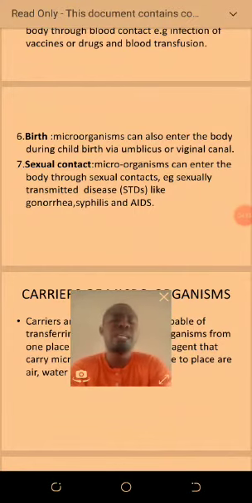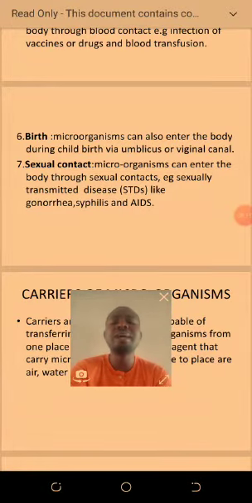Maybe somebody wants to give birth now, and they attend to the person with an infected instrument. Microorganisms can enter that person through that, maybe through the umbilical cord or the vaginal canal. So microorganisms can enter like that.